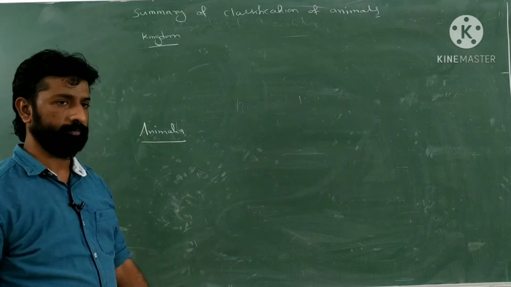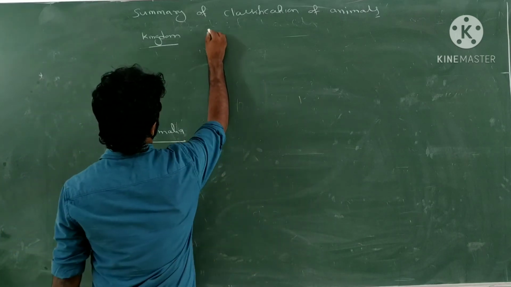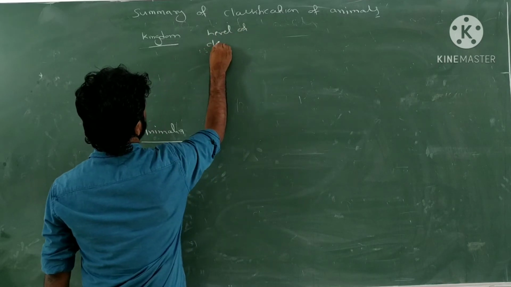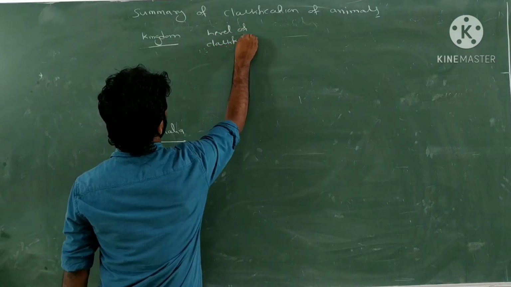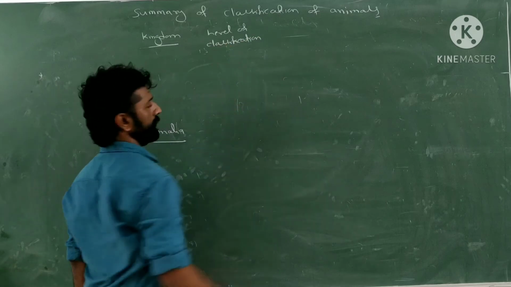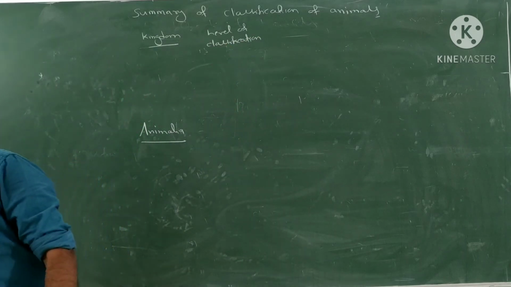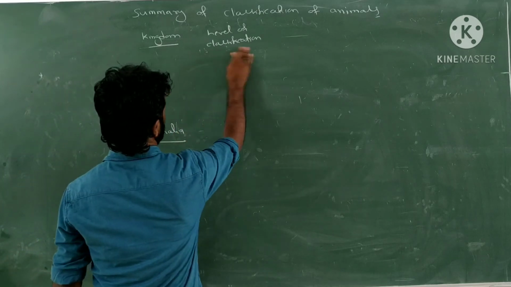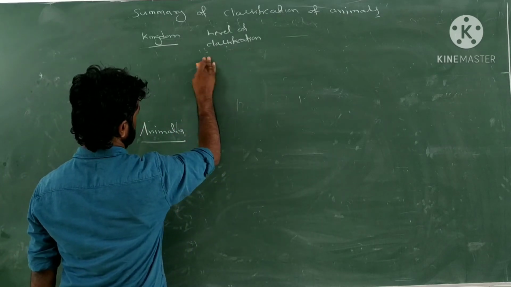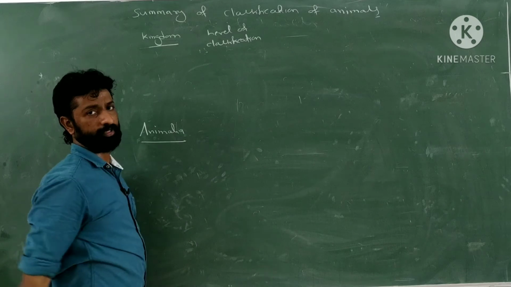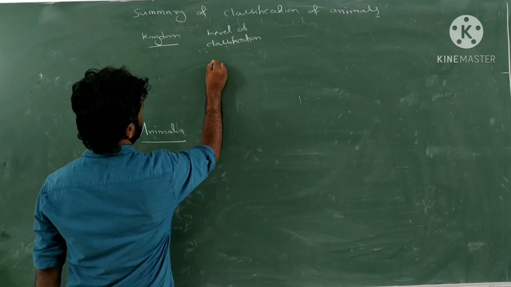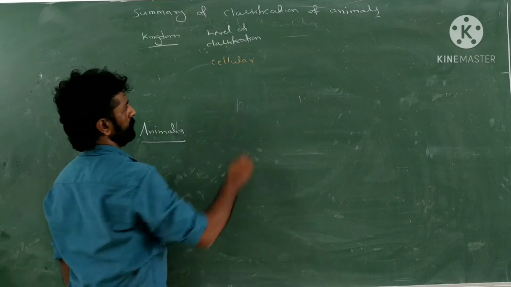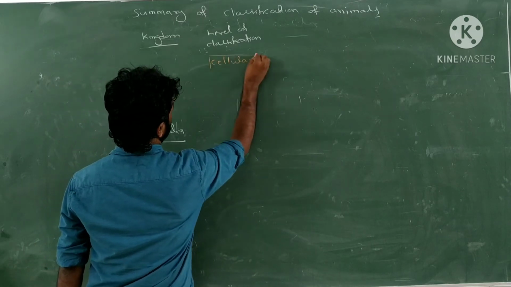So the first criterion we consider is the level of classification. We consider with respect to that level of classification. So let's write two types. One is the cellular level, which we consider as one group.